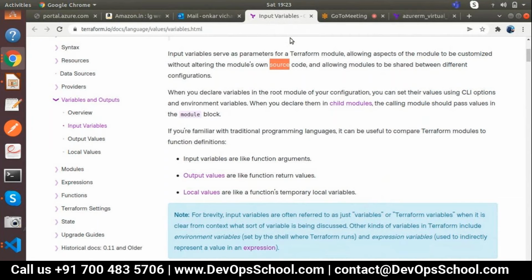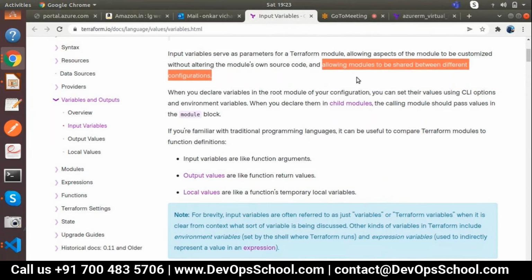Yeah. And it's allowing the module to be shared between the different configurations. Let's understand this line: allowing the module to be shared between the different configurations. Every line I'm giving you a live example, live scenarios. If today you are not able to understand what is exactly going on, you can ask me that question tomorrow. I'm repeating myself, you are paying for this, you can ask questions, okay? Yes, allowing the module to be shared between the different configurations.